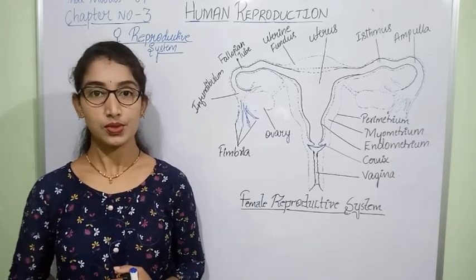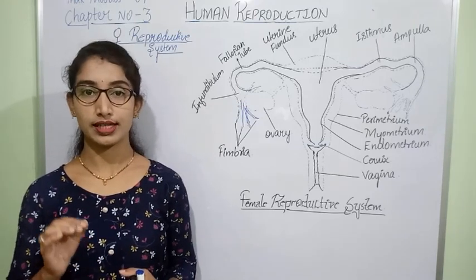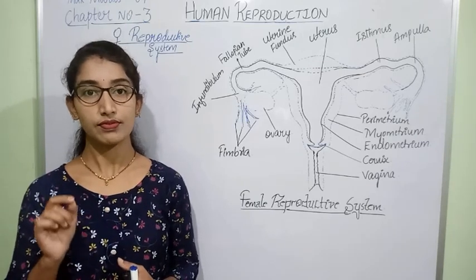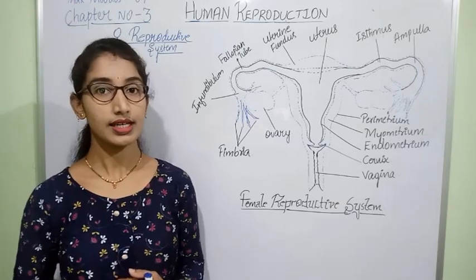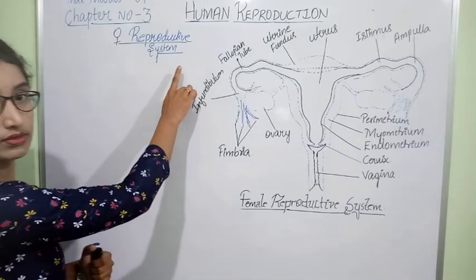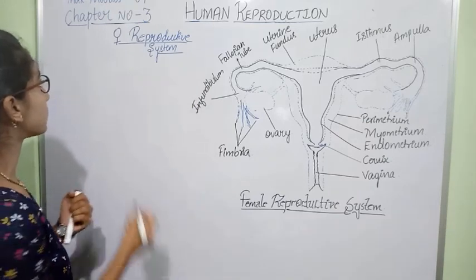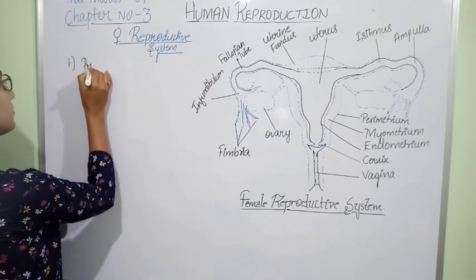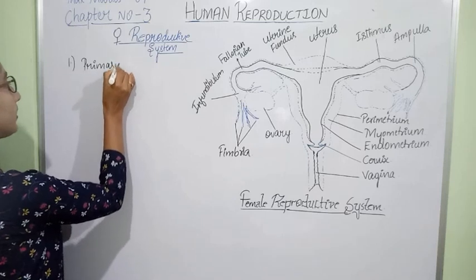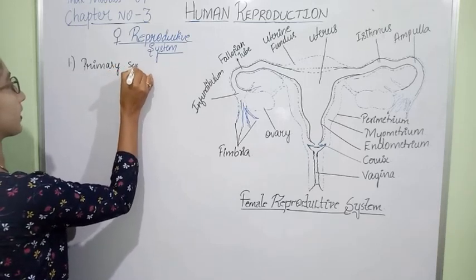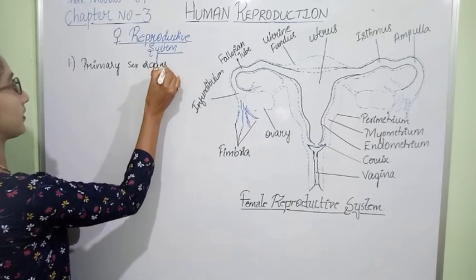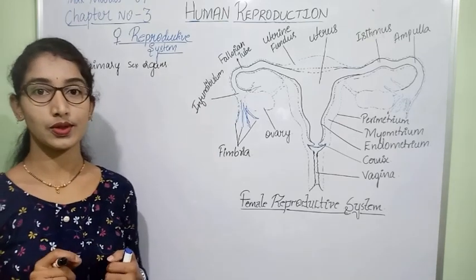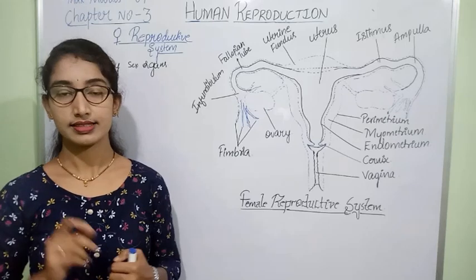In today's class we shall discuss the female reproductive system and the structures and organs involved in it. Let us go through the female reproductive system. It has primary sex organs as well as secondary sex organs.